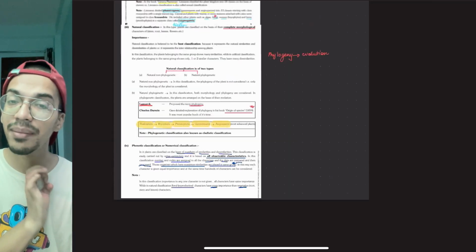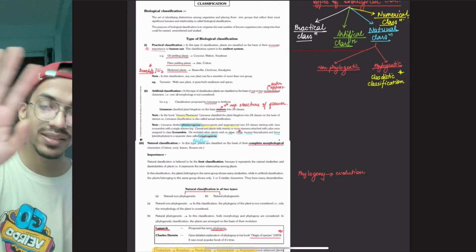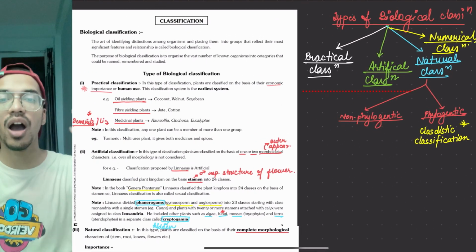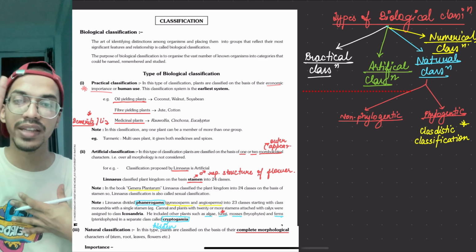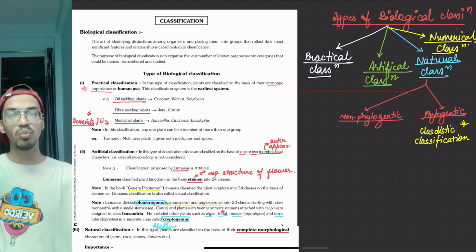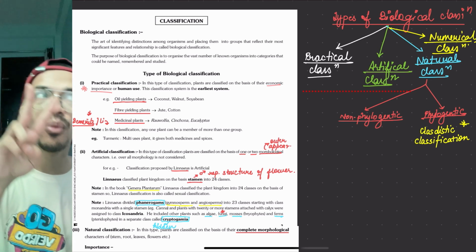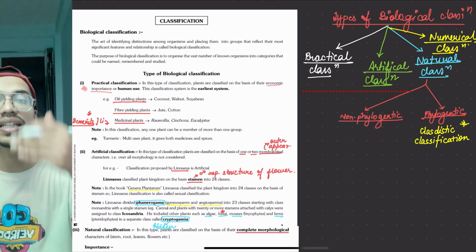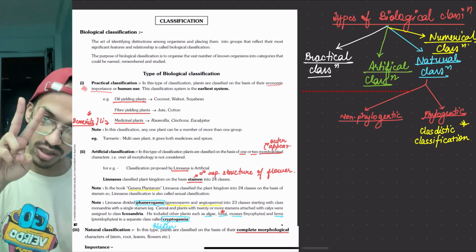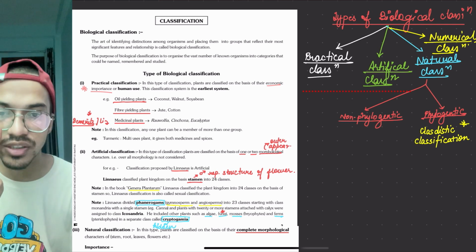So what we have studied is that biological classification can be done on four bases. First, practical, meaning how they are important to us. Then we have natural classification, given by Linnaeus, based on one or two morphological characters. Normally Linnaeus took the stamen. Why? Because he gave more weightage to the reproductive structures compared to the vegetative structures, as they are more constant and not influenced by environmental changes.